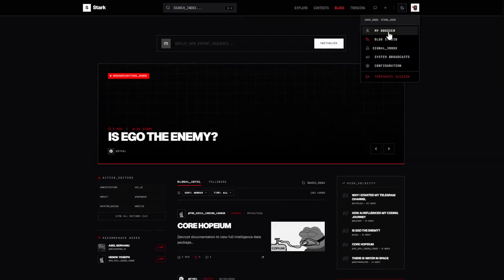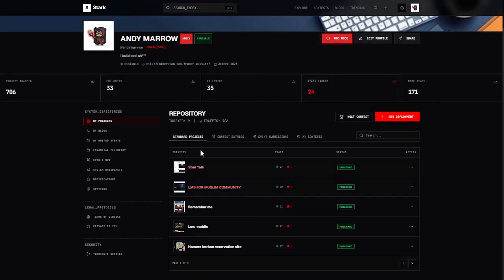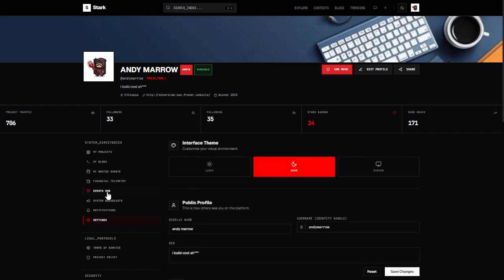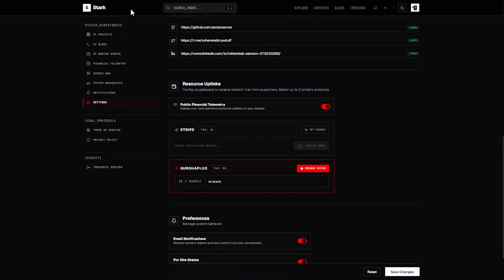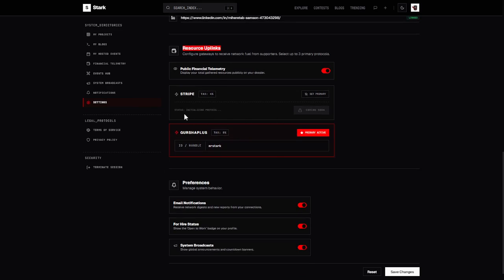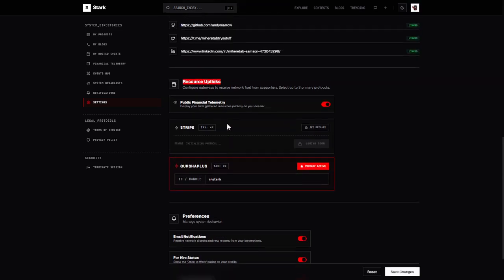So we've added a new feature so that you're not just getting likes and views out of Stark. You could actually get financial support, or let's say reward, out of the things you did. If you go into the settings section and go to this specific settings tab, you will see a resource uplink section, which you can now enable. We're currently working on Stripe integration, but if you're living in Ethiopia, you probably know Gusha Plus. It's sort of like a Buy Me a Coffee company, but for the more local market. So yeah, Gusha Plus is now integrated on Stark.